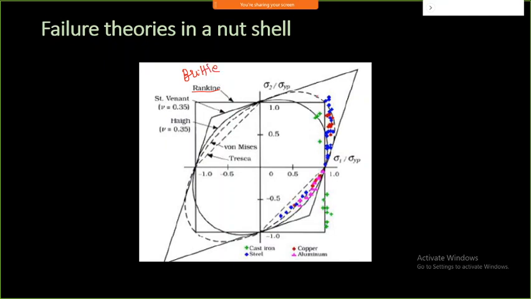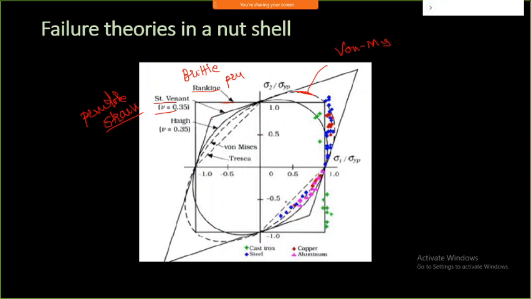And this is what shows in this ellipse: the Von Mises stress theory. This is what in Rankine's theory is the principal stress theory. This is what in Saint-Venant's theory, so it is the maximum strain theory, the principal strain theory, and all these are compared here.